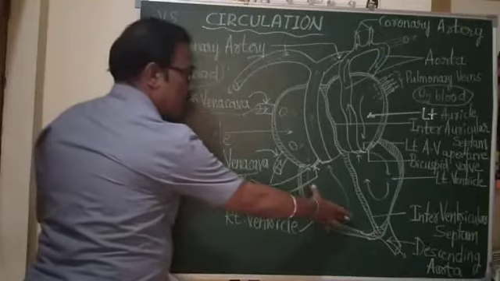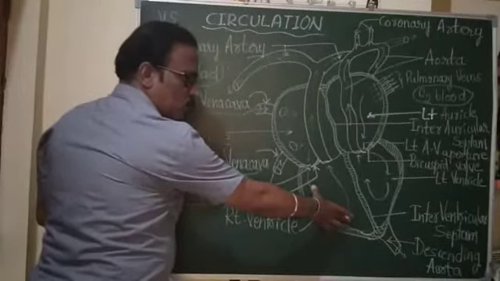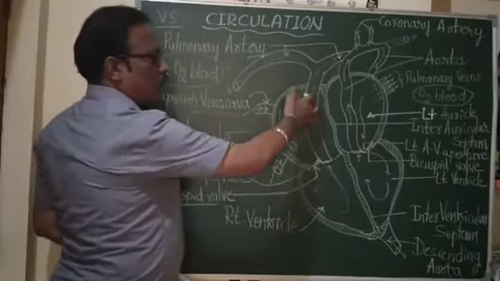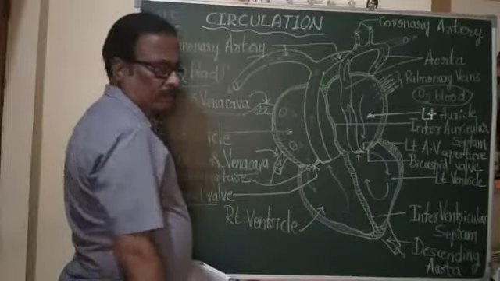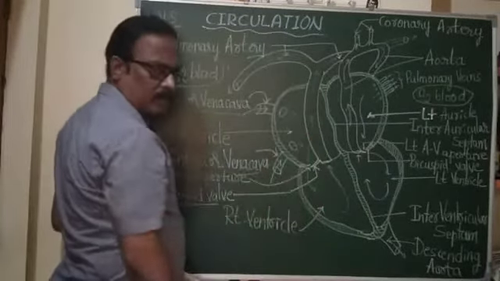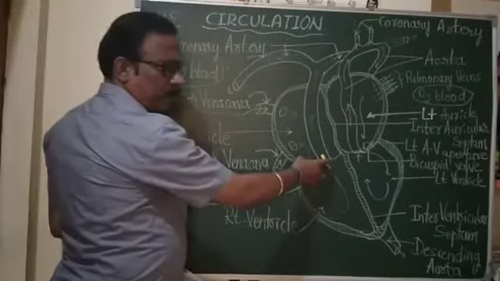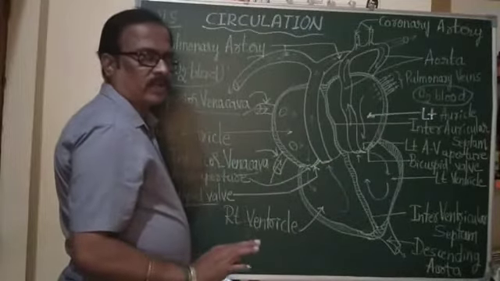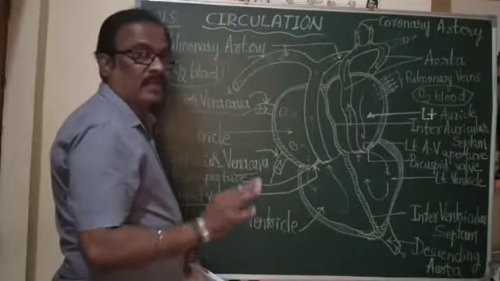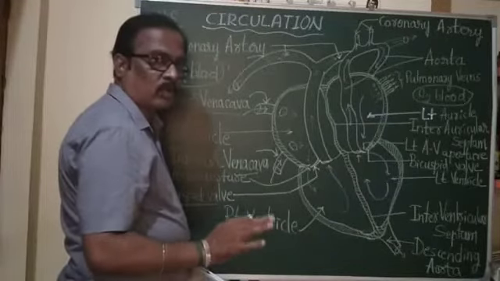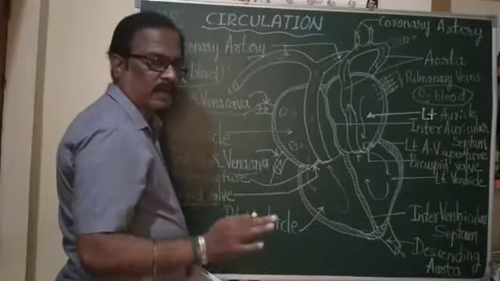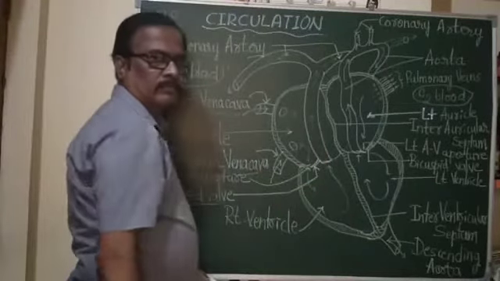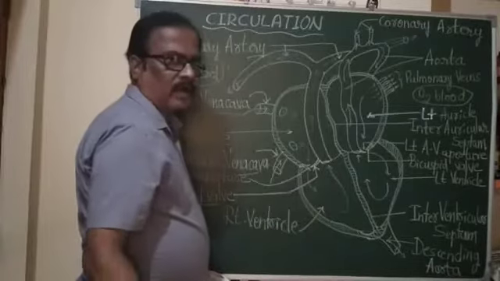And this right ventricle, which is a thick-walled chamber, from that arises the large pulmonary artery, and this pulmonary artery opening is provided with semilunar valves. It also prevents the backward flow of blood, only allows the forward flow of blood, that is from right ventricle to pulmonary artery, not in backward direction.